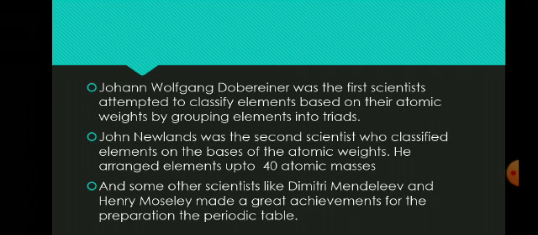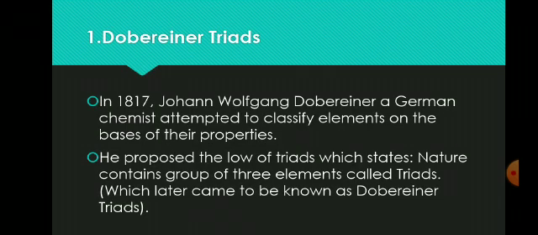And some other scientists like Dmitry Mendeleev and Henry Moseley made great achievements for the preparation of the periodic table. But in this session, we are only discussing Dobereiner Triads and Newlands law of octaves. So let's start this session.